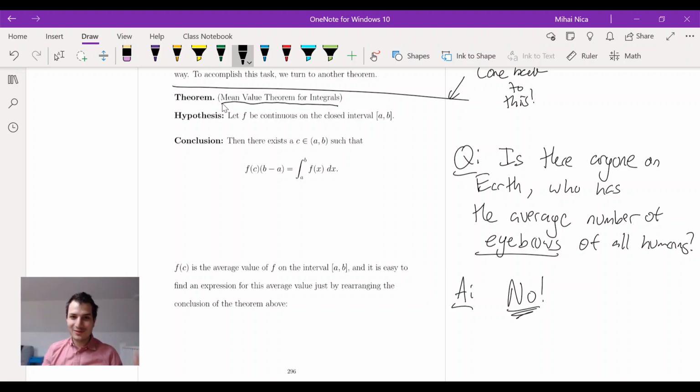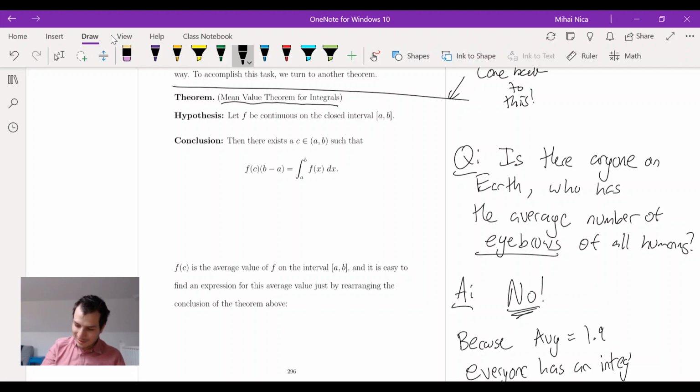The reason is most people have two eyebrows. Some people have one eyebrow. Some people have zero eyebrows. That means the average is going to be slightly less than 2, so it'll be like 1.99 or something like that. And because you can't have half an eyebrow, well, okay, if you have half an eyebrow, that counts as 1. So the answer is no, because the average will be slightly less than 2, and everyone has an integer number of eyebrows.